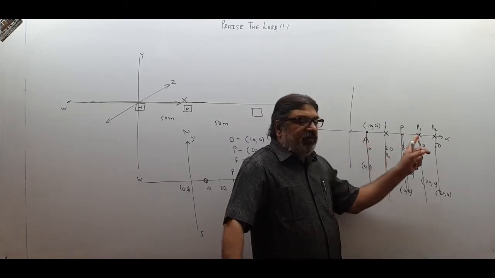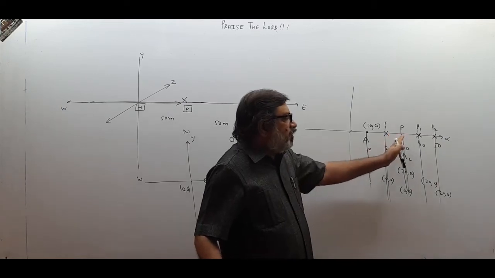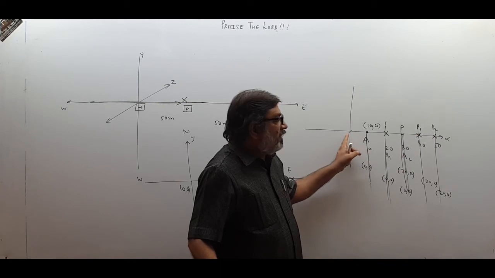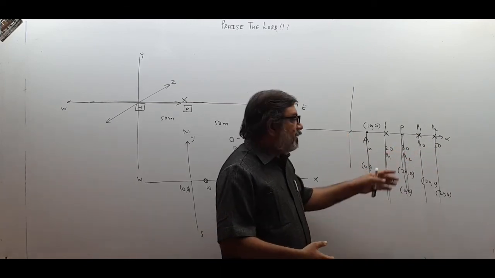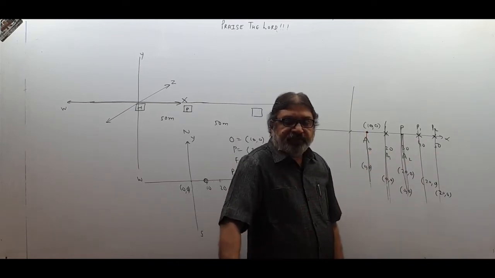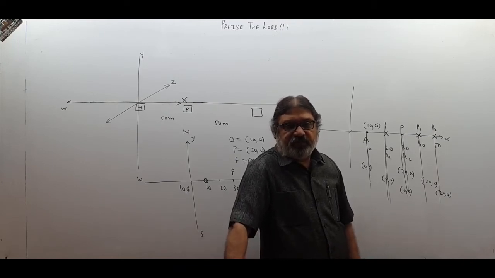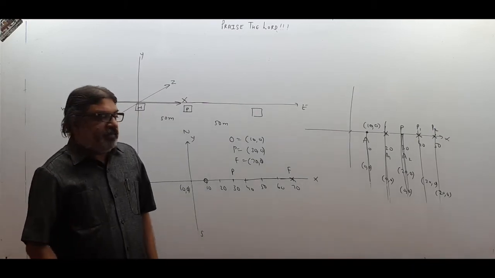For A, P was not in motion, but for me as a teacher, I could make out the coordinates of P, P1, P2 are different, because for me this is the origin. So the coordinates were 30, 0, 40, 0 and 50, 0. So for me, P was in motion, but for A, it was not in motion. Because A felt the coordinates of P are always 20, 0. So please understand, motion is relative.